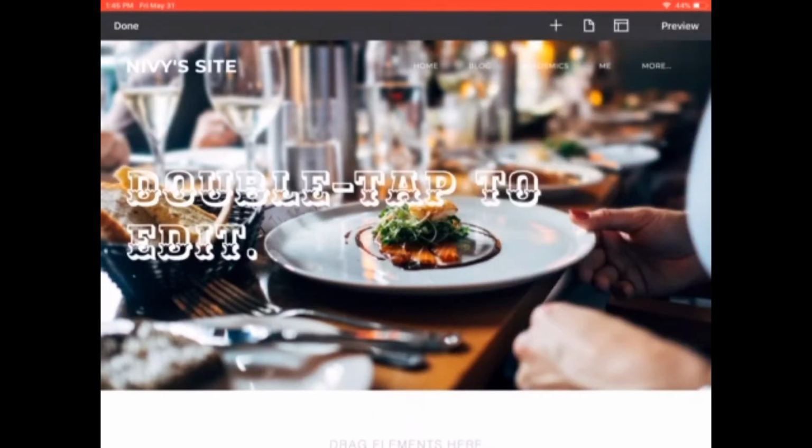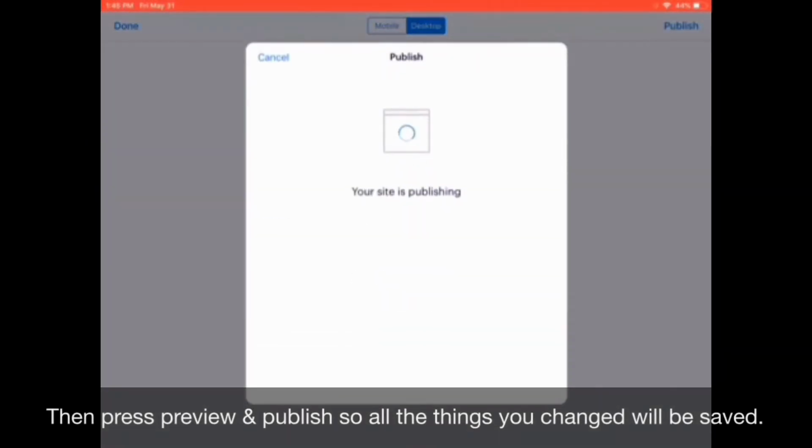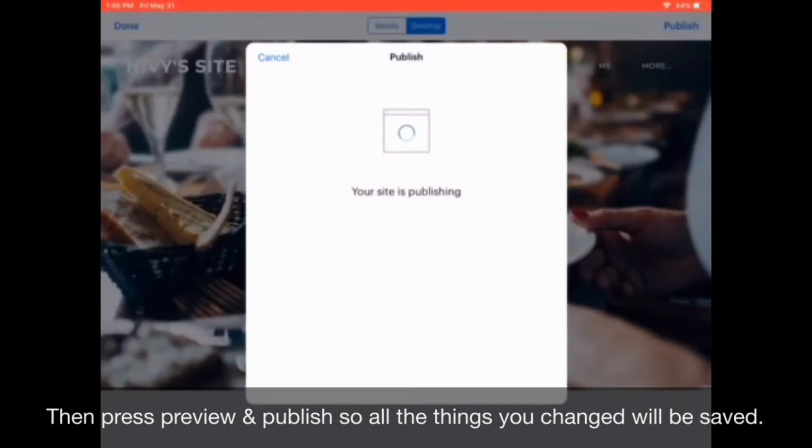Then press Done. Finally, press Preview and Publish so all of the things you change will be saved.